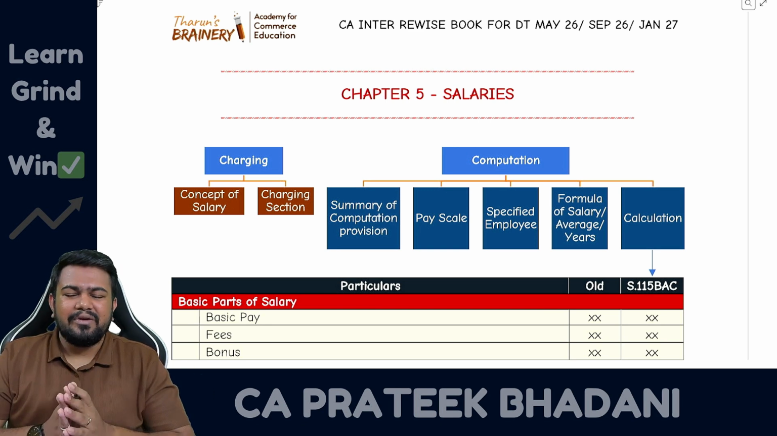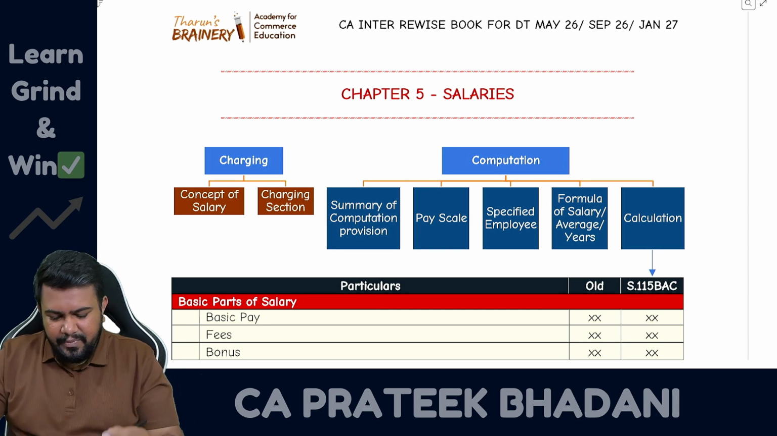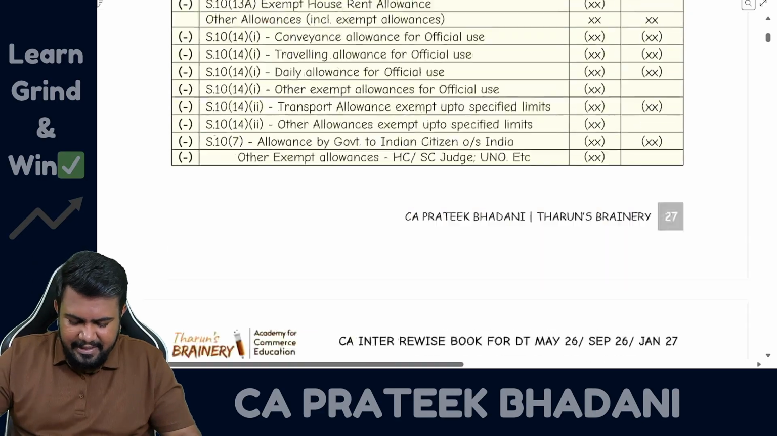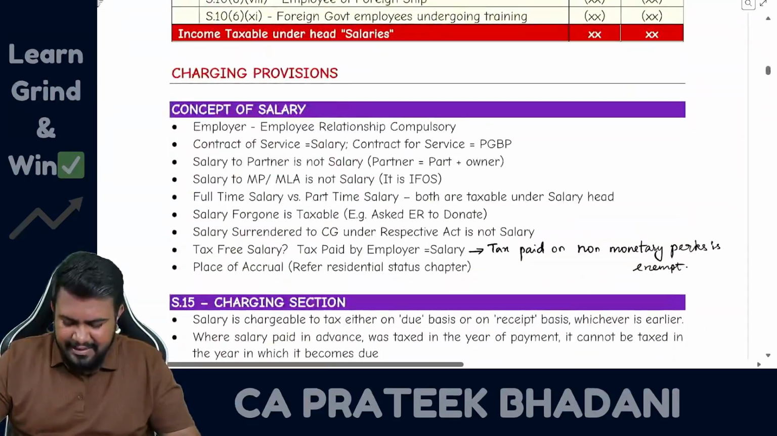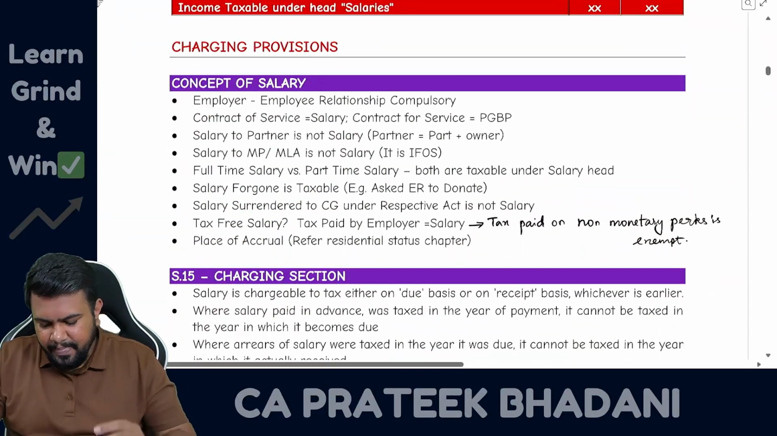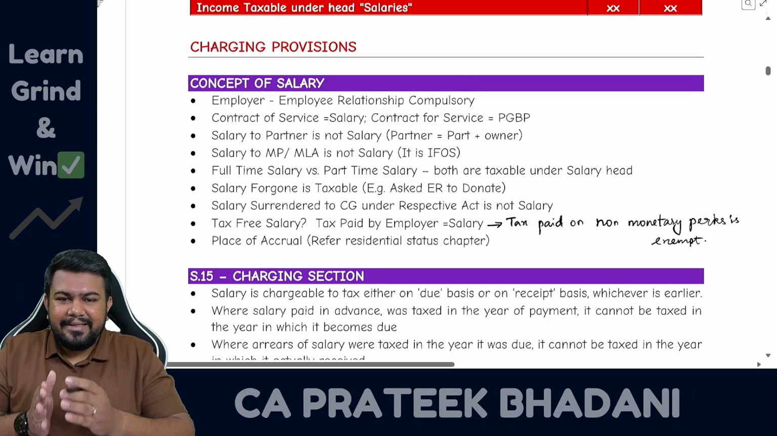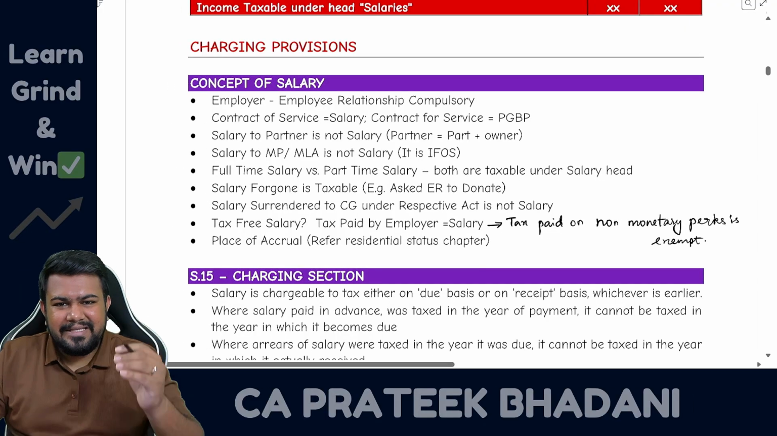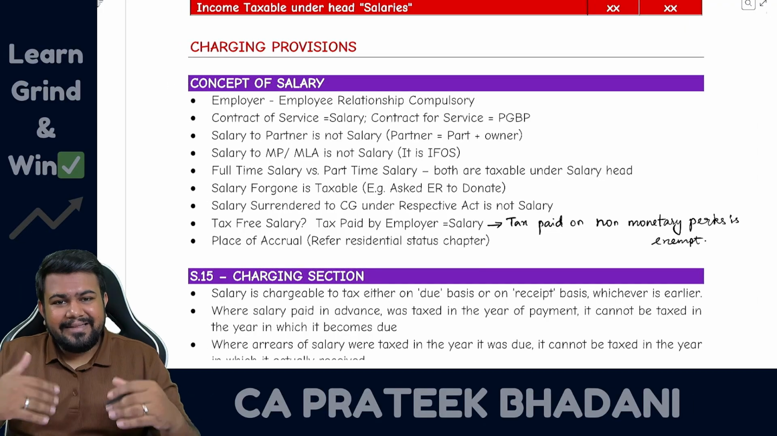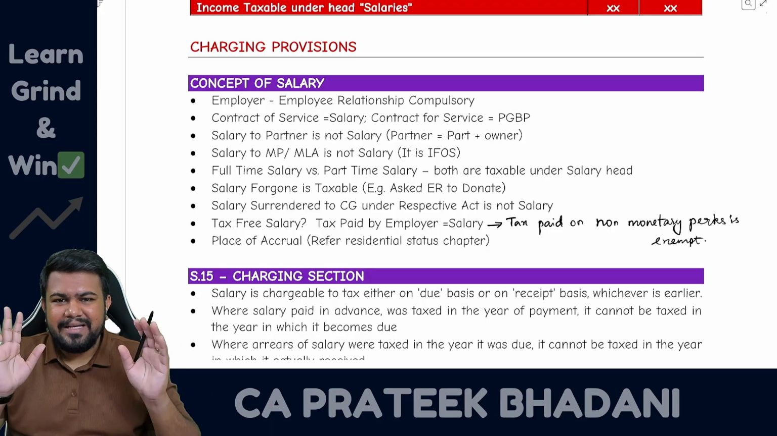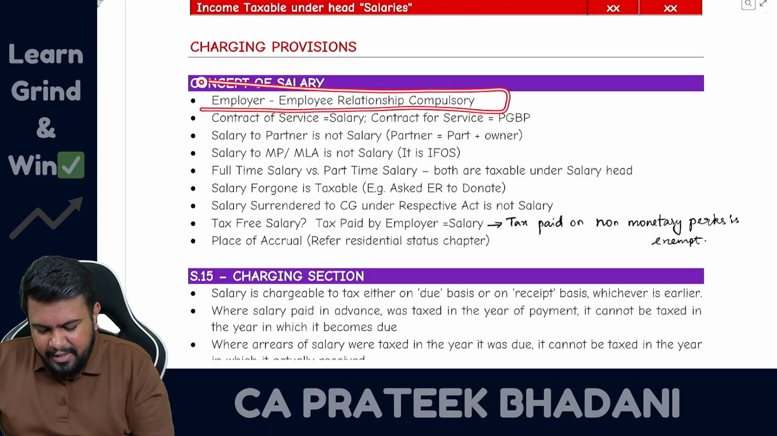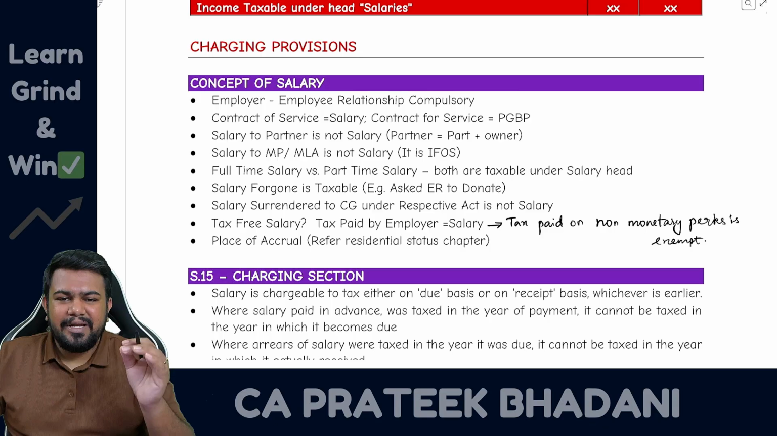Now without further ado, let us begin the revision. Salary head of income. Firstly, let us discuss what is the concept of salary as per the Income Tax Act. In Income Tax Act, not only the regular monthly amount which is received by the employee is taxable, other than that also, if any amount is arising due to an employer-employee relationship, that amount is taxable under salary head of income.